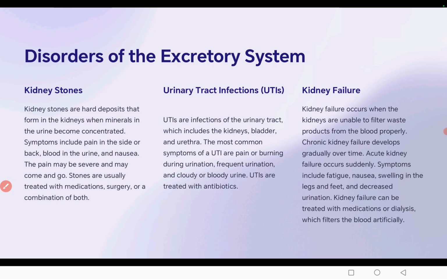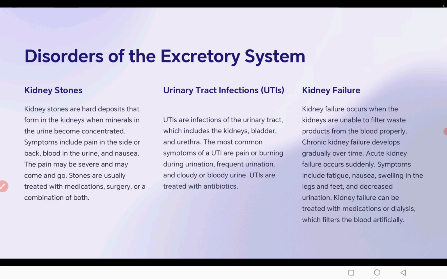Now, disorders of the kidney system. First is kidney stone. A kidney stone is a hard deposit that forms in the kidney when minerals in urine become concentrated. Symptoms include pain in the side or back, blood in urine, and nausea. The pain may be severe and may come and go. Stones are usually treated with medication, surgery, or a combination of both.